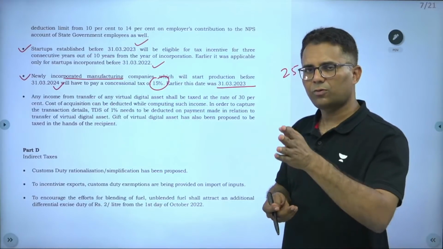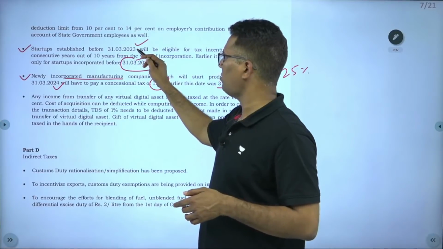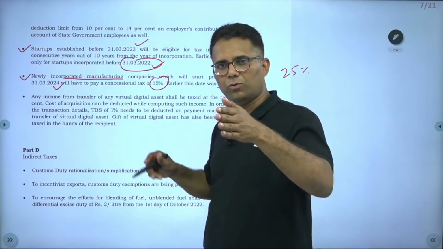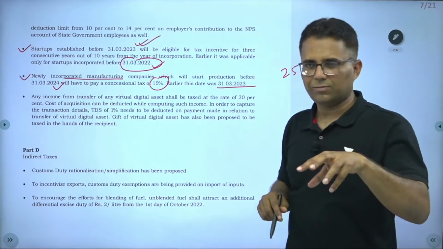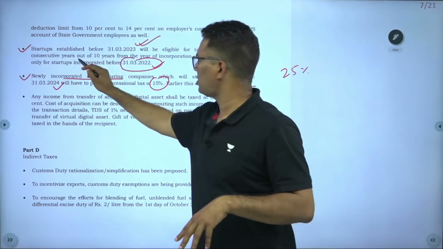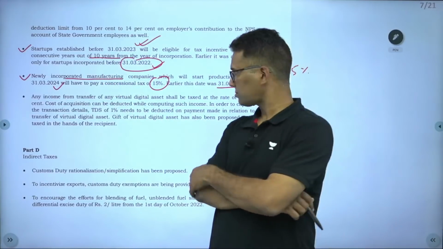So it was allowed only for those startups who were established till 31st March 2022. Now it has been allowed that all those startups who get established by 31st March 2023 will get a tax exemption incentive for 3 consecutive years out of 10 years from the year of incorporation.